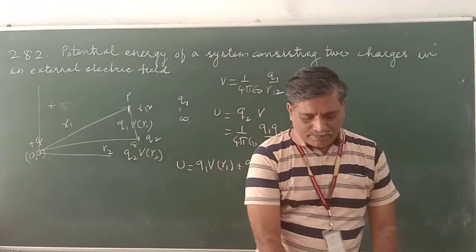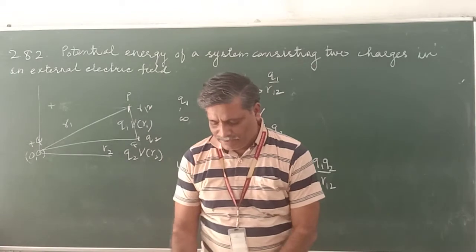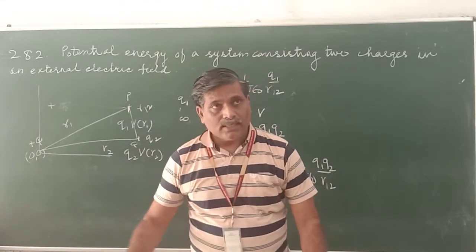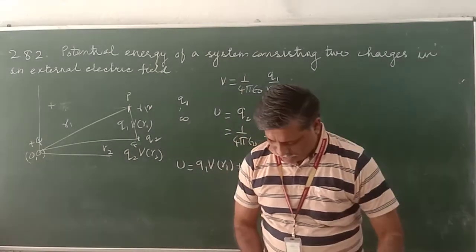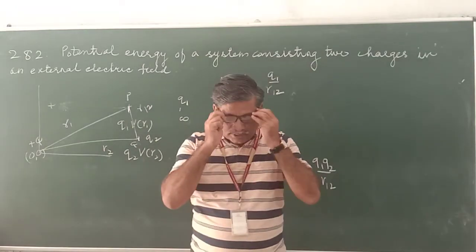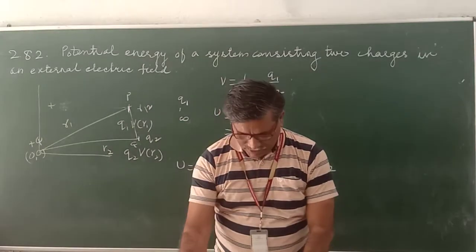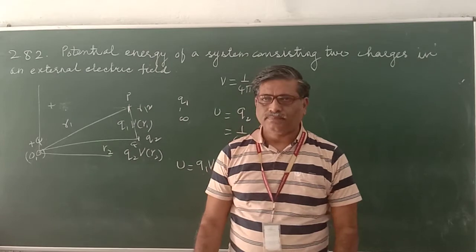Let us take a problem now. A solved problem, I am taking it. There is a solved problem in the book, problem number 2.5.